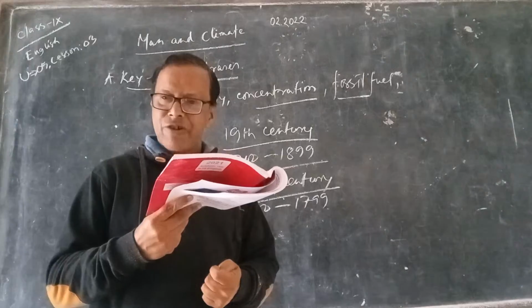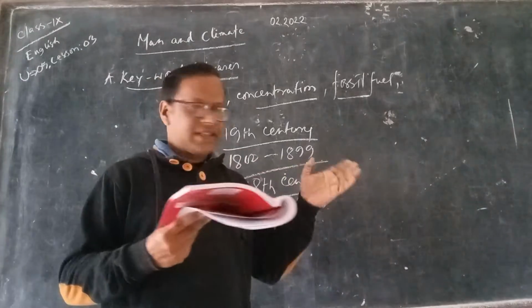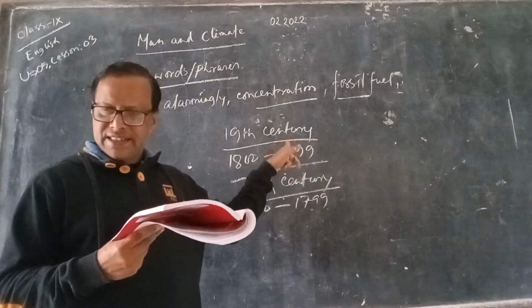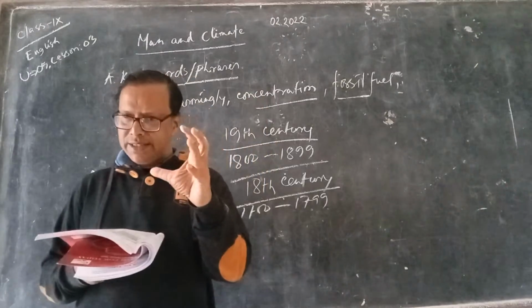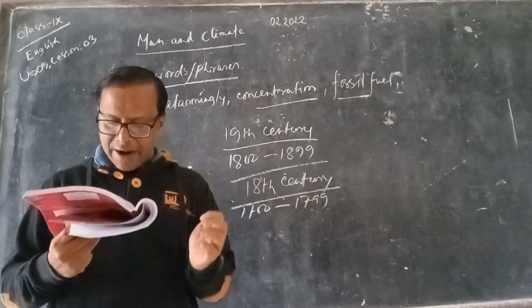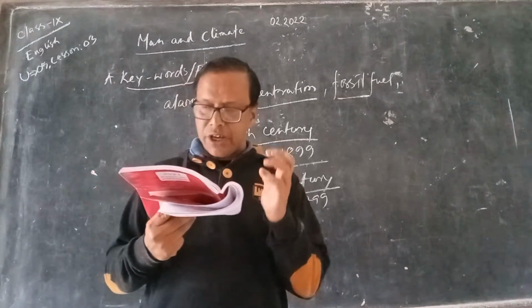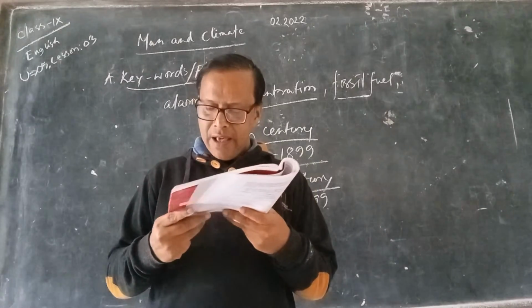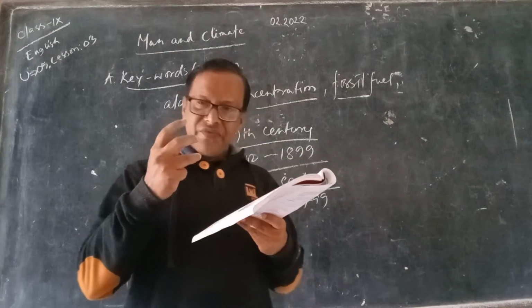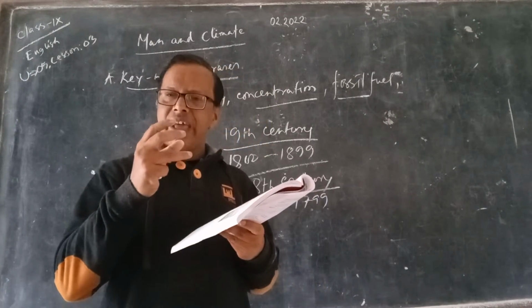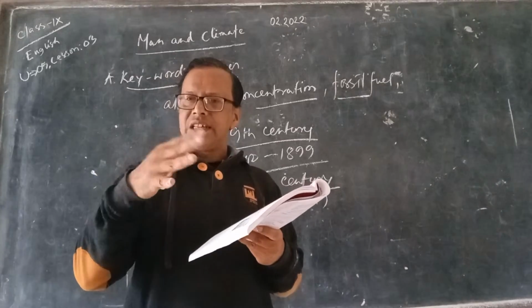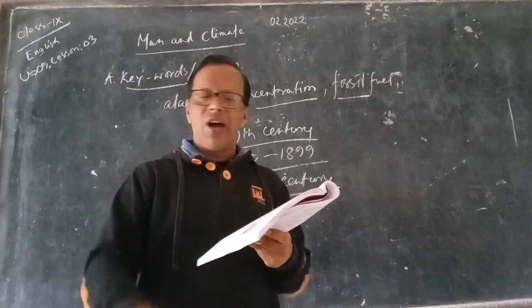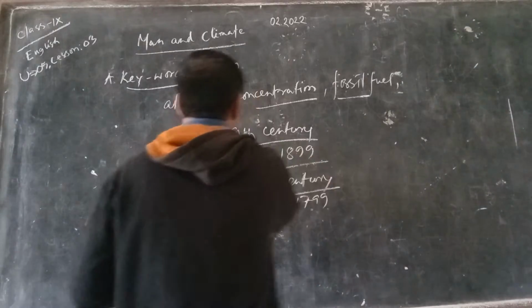These factories required energy, which was produced through the combustion of coal. How did they get this energy? They combusted coal, they burned coal. And what is combustion?